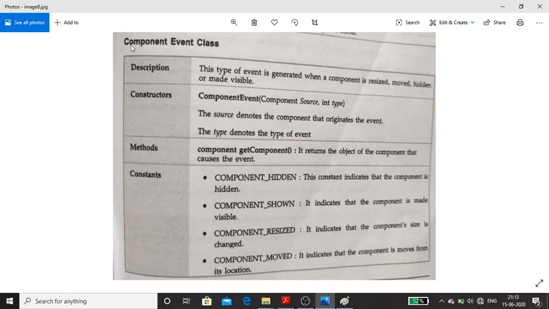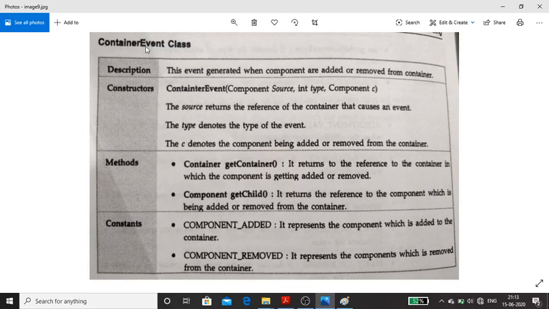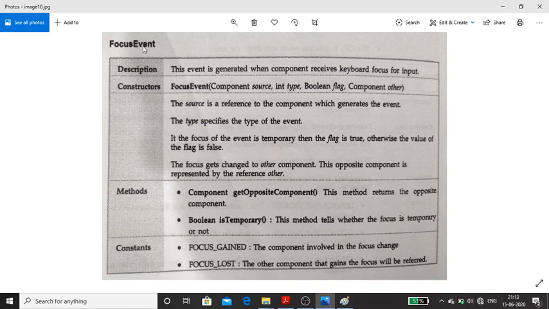Next one is ComponentEvent class. Whenever a component is resized, hidden, or made visible, it generates an event, and there is only one constructor, one method, and four built-in constants within this class. Just remember those names. Next one is ContainerEvent class. Whenever components are added or removed, this generates an event, and there is only one constructor and two methods within this class, as well as two predefined constants. Next one is FocusEvent. If focus changes, this generates an event. It has only one constructor, two methods, and two predefined constants.